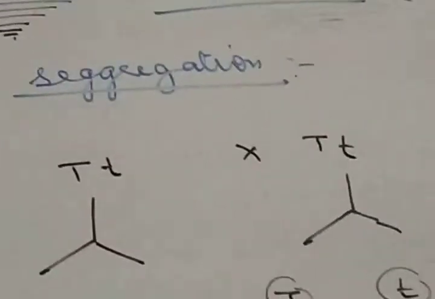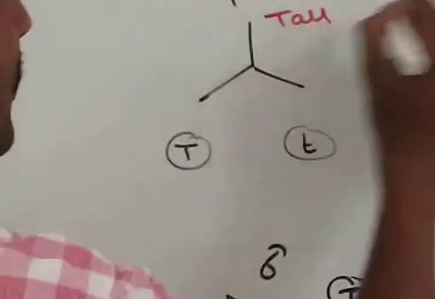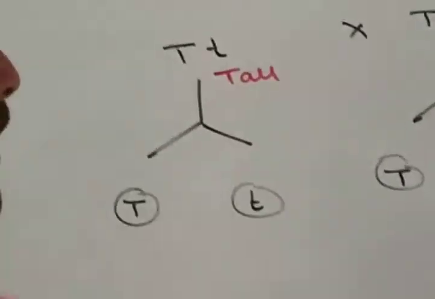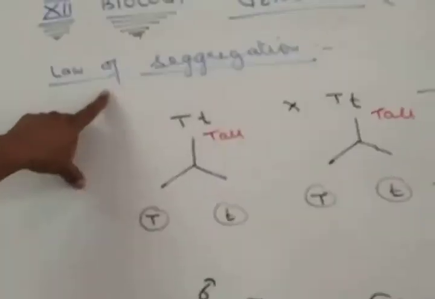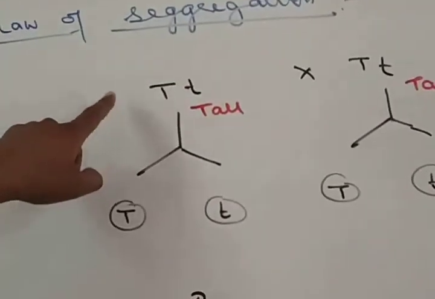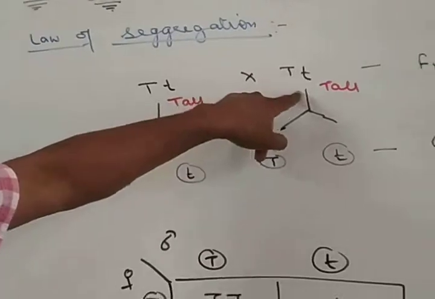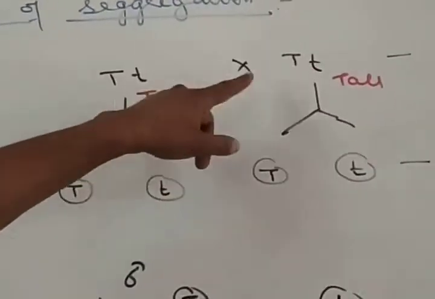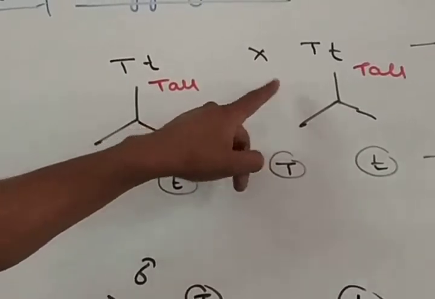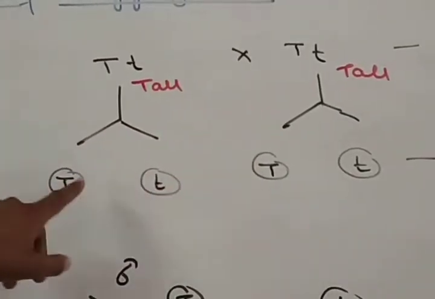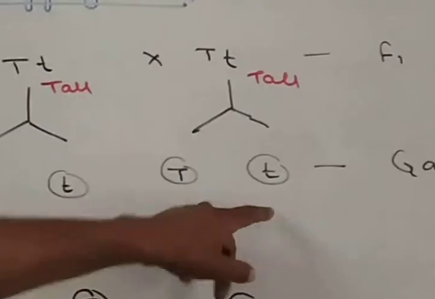When a tall pea plant was crossed with a dwarf pea plant, in the F1 generation all plants produced were tall, although these tall pea plants were heterozygous or hybrid. To get this law of segregation, what Mendel did is he took these heterozygous or hybrid tall pea plants and selfed them. On selfing, the gametes produced were capital T, small t, capital T and small t.